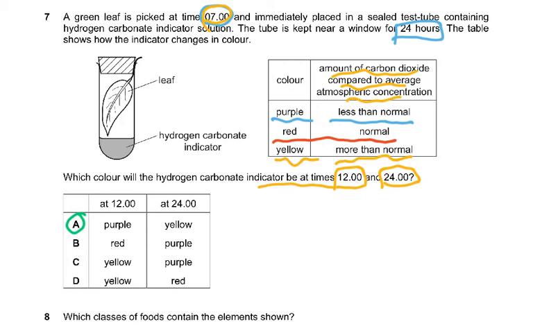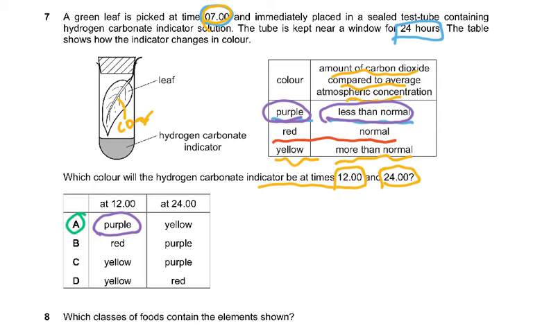At 12, why would it be purple? Because it would be less than normal, because photosynthesis would be very rapid because it is near the window and there's light. So it would be purple because they will be less than normal. At night, it will be yellow. Why would it be yellow? Because the leaf is respiring and producing carbon dioxide. At night it's dark. 12 o'clock at night, midnight.